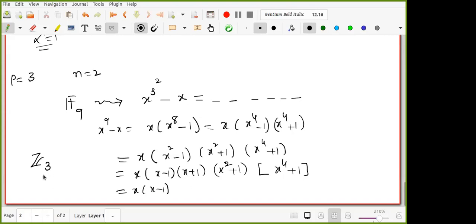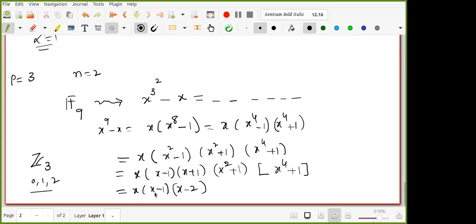See, how many linear factors are there in Z3? x minus 2, very good. This is x minus 2. These two are the same: x plus 1 and x minus 2 are the same in Z3, because minus 1 is congruent to 2 mod 3. Z3 contains 3 elements, 0, 1, 2, so there are 3 linear factors.